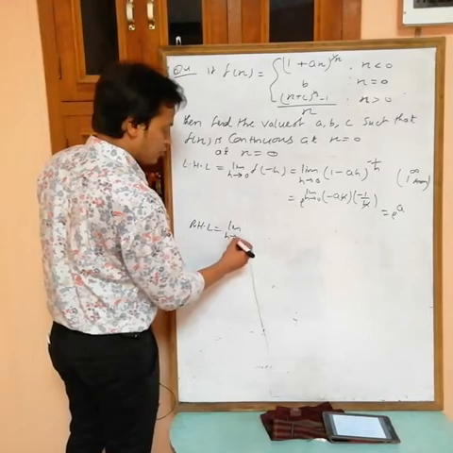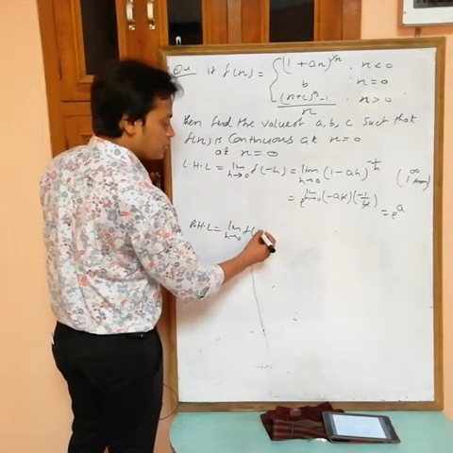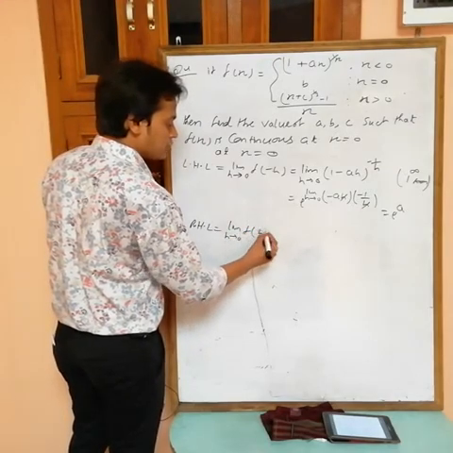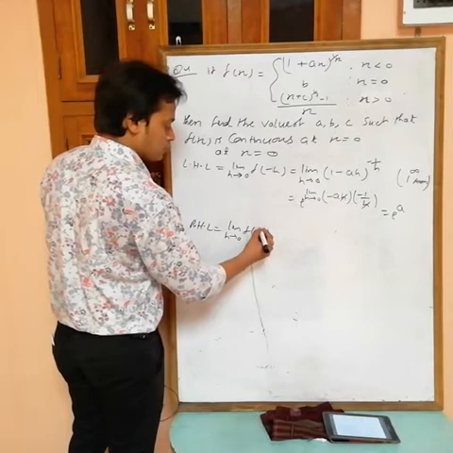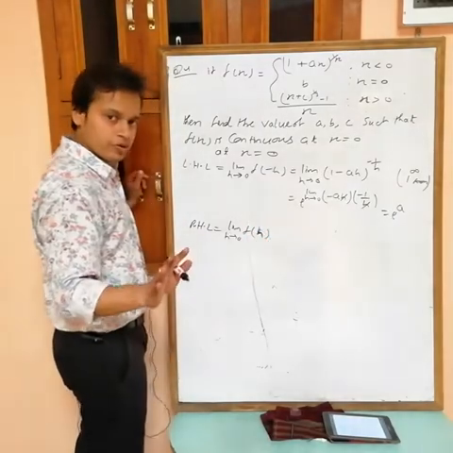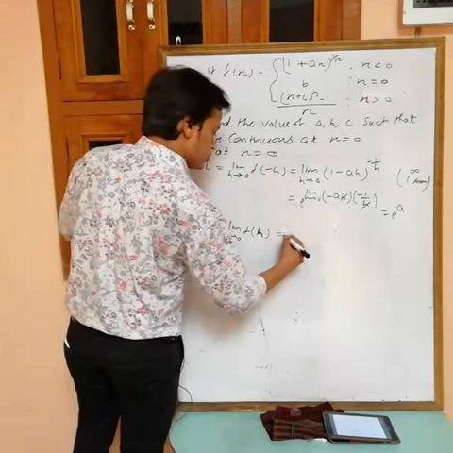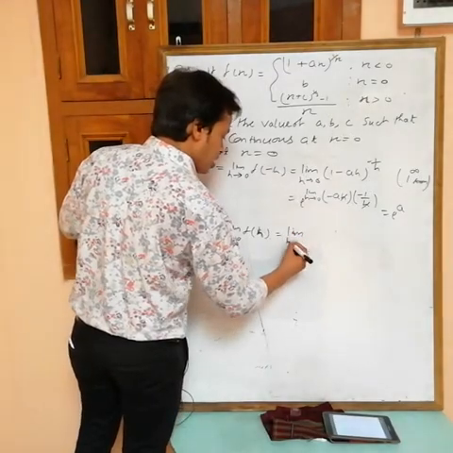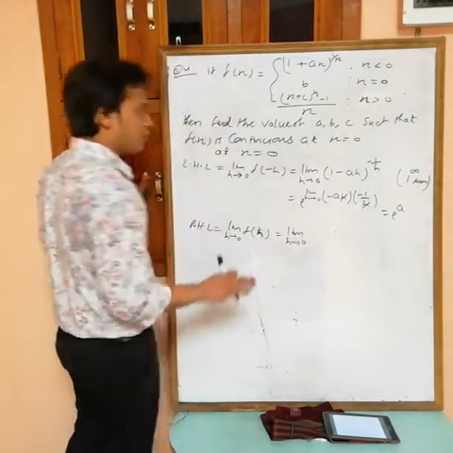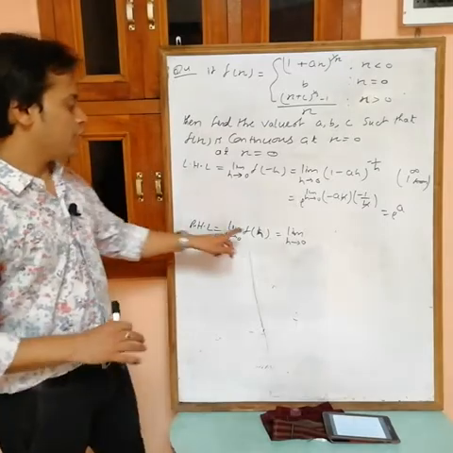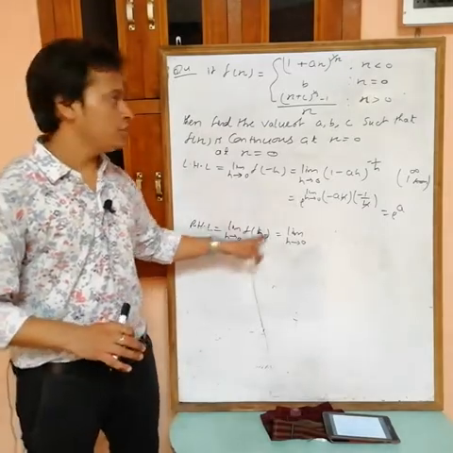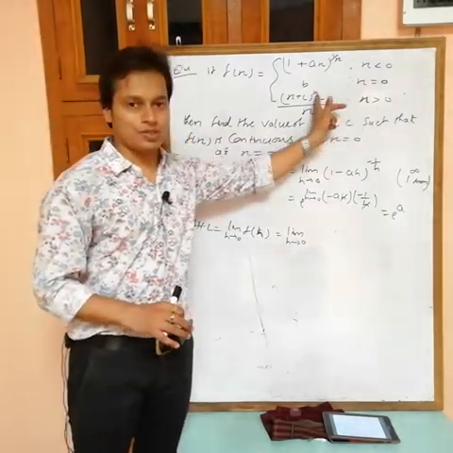RHL is limit h tending to 0, value of the function at a plus h, it means 0 plus h, it means f(h). Okay, now see, limit h tending to 0, find f(h). Here x is greater than 0. If x is greater than 0, then this is the value.